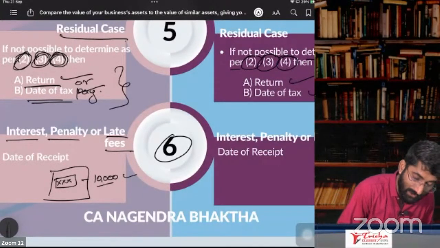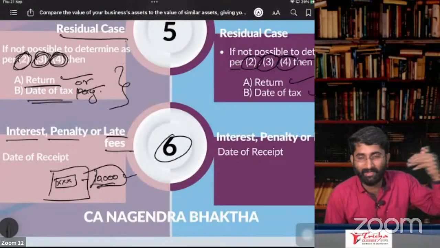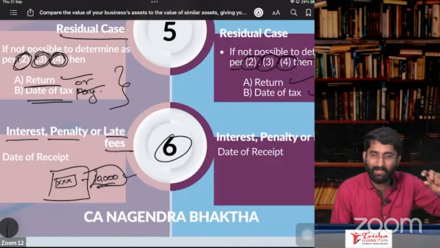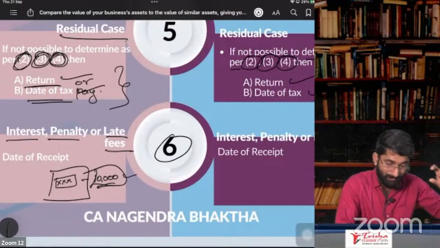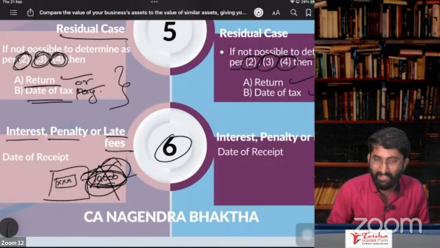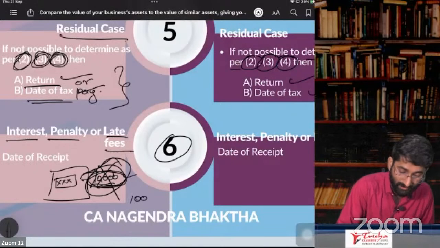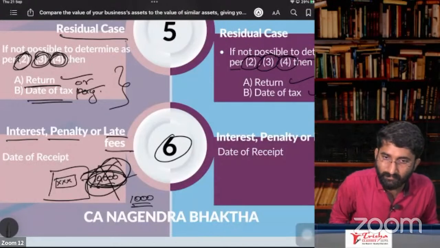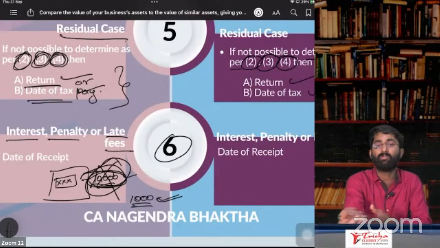Now, the interest is not there in the invoice. Sir, the invoice is already considered: date of invoice or last date to issue the invoice, whichever is earlier, and date of payment, whichever is earlier. Which is earlier here? Date of invoice, because payment is not done. So this 10,000 is already considered in the previous month's return. But you are collecting an extra 1,000, that is interest. That 1,000 extra interest is also a supply. Yes, it is a supply of service. For that 1,000 also you have to collect the GST.